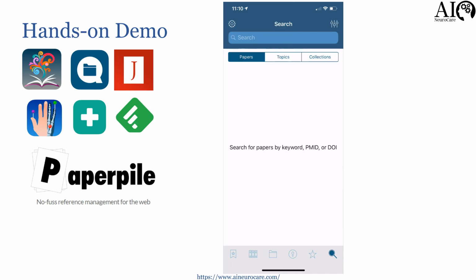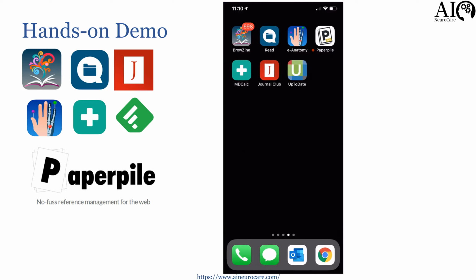And sometimes I just copy the PMID number and search it here and quickly download a paper from Read, because it has been already authenticated with my library. So that's Read by QxMD, fantastic app.